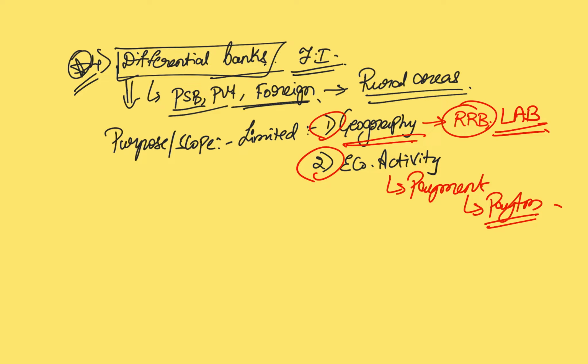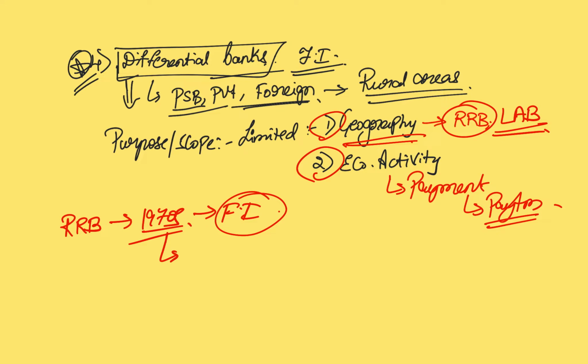What exactly are these? Regional rural banks were based on the Narasimhan Committee recommendation, and they started in the 1970s to achieve the objective of financial inclusion. So these RRBs are financial institutions which were primarily started to ensure that there is adequate credit for agriculture and other rural sectors. So the name itself indicates regional rural bank.